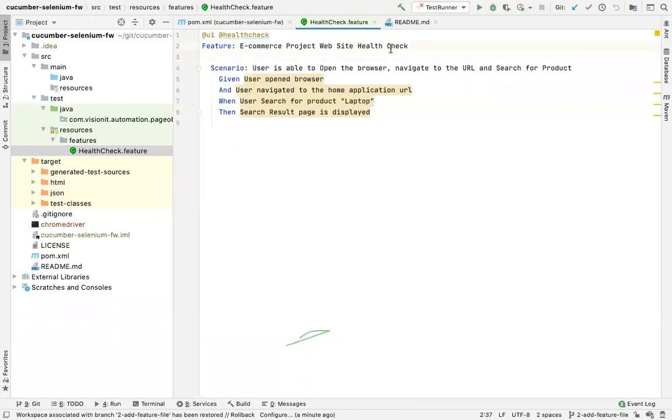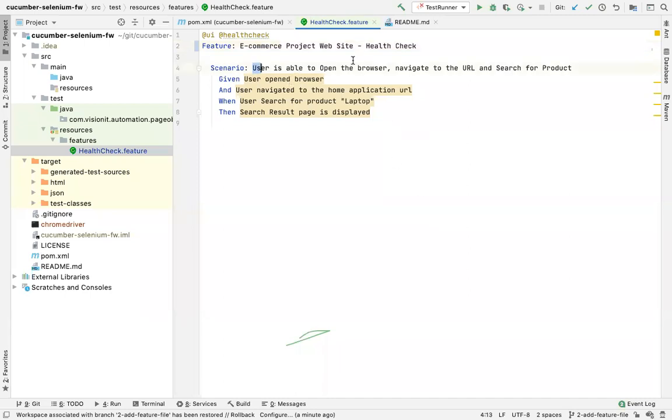What is a health check? Health check is something like a smoke test. Last session में हमने कुछ smoke test का discussion किया था, right? So health check is another terminology for smoke test. In health check, all I do is I write some scenarios, and those scenarios usually check the overall structure or overall health of the application. That's why we call it health check.